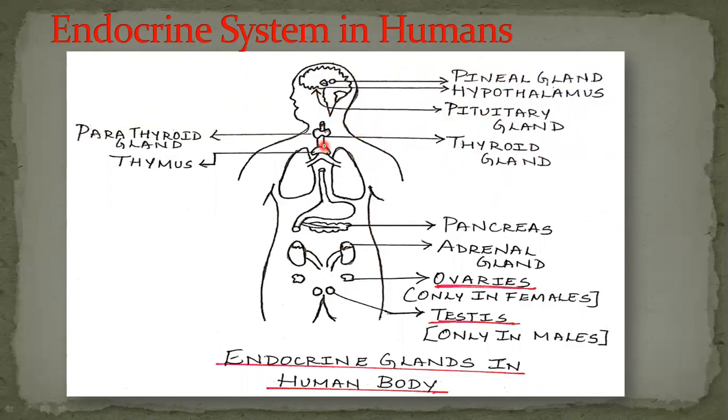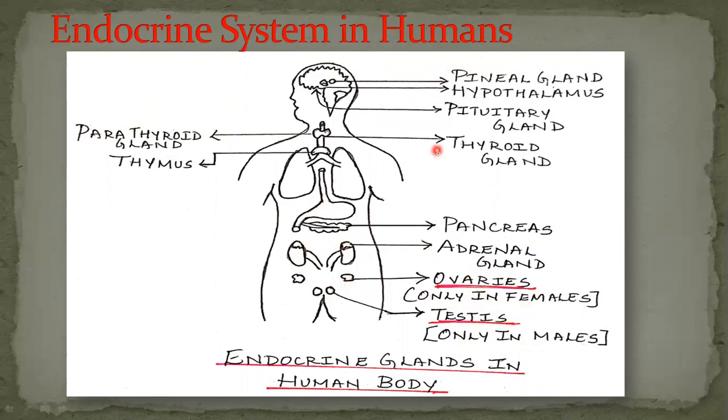Thyroid gland is attached to the windpipe of our body. Parathyroid gland is embedded in the thyroid gland. Thymus lies in the lower part of the neck and upper part of the chest. Pancreas is present below the stomach. Adrenal gland is located on top of the two kidneys. Ovaries and testes are the gonads present in humans. Ovaries are present only in females and testes only in males.